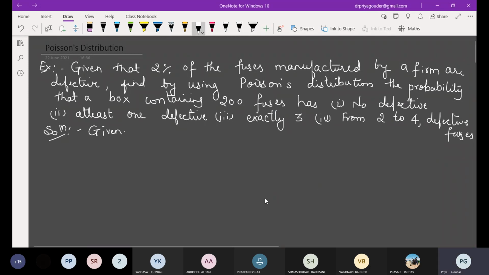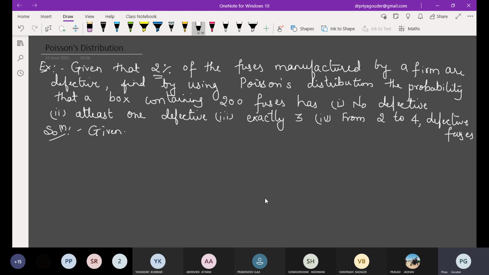Yeah. So check out the values given. What is this 2% representing? 2% of the fuses manufactured by a firm are defective. Throughout the problem, being defective is actually success.